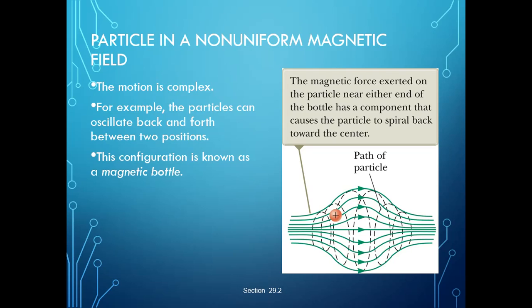Now see here, a particle in a non-uniform magnetic field. This is our non-uniform magnetic field. The magnetic force exerted on the particle near either end of the bottle has a component that causes the particle to spiral back towards the center. Now the motion is complex. For example, the particles can oscillate back and forth between two positions. This configuration is known as a magnetic bottle.